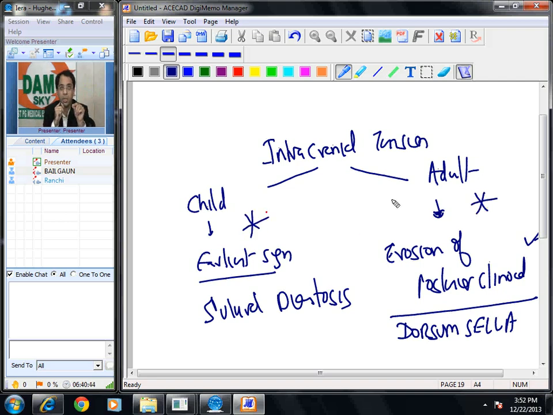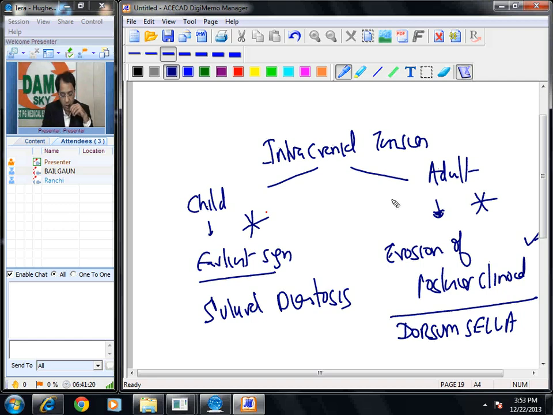Now please see the question carefully. In your question it is clearly written adult, and the first choice is separation of suture, and the fourth choice is all of above. People who have not studied are attracted towards all of above, while that is not the answer. Please see, it is adult. Adult sutures cannot open. The answer is erosion of the dorsum sella, or in this question erosion of the sella turcica. Actually the answer is erosion of posterior clinoid process, although it is not given in the choice.